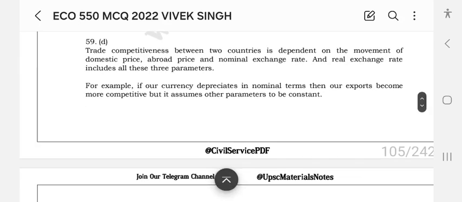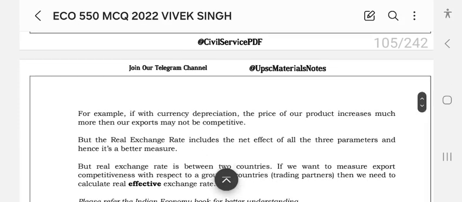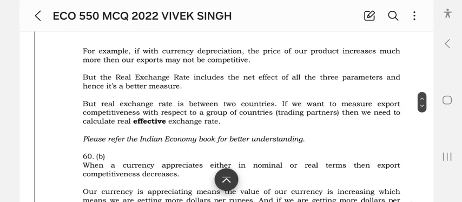If our currency depreciates in nominal terms, then our exports become more competitive, but this holds only if other parameters are constant. For example, if the currency depreciates and the price of our product increases, our exports may not be competitive. The real exchange rate includes the effect of all three parameters, and hence it is a better measure of the real exchange rate between two countries.